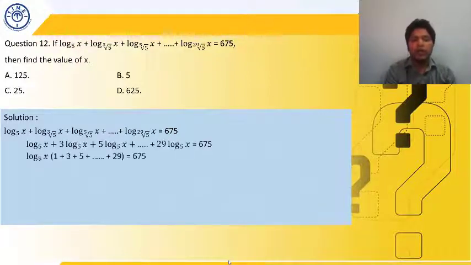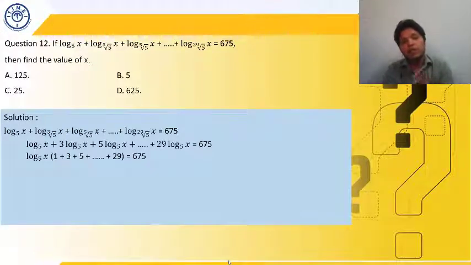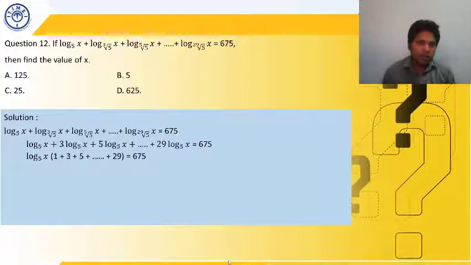So what we are going to do here, we can take log base 5 of x common from all of them. What we are left with, 1 plus 3 plus 5 plus so on up till 29, which is equal to 675. And these are the sum of all the odd numbers. How many odd numbers? 1 to 29, 15 odd numbers are there. And what is the sum of n odd numbers? It is n square. So there are 15 odd numbers starting from 1. So the sum of the first n odd natural numbers is n square, so the sum of 15 odd numbers is going to be 225.